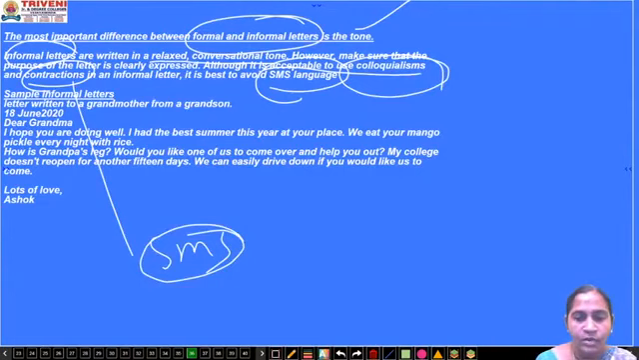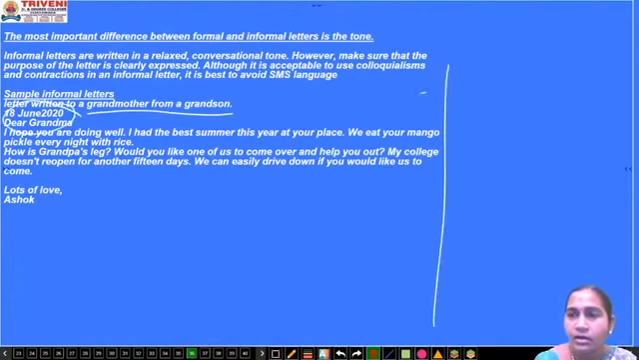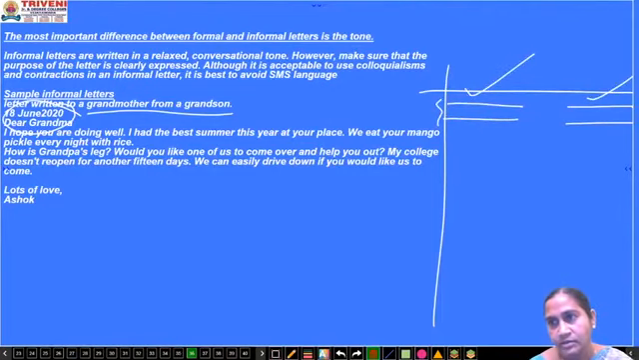Sample informal letters. A grandmother from a grandson. So just as I told you now, you have to write the date and place here. Suppose you write the date and place towards the left margin, it's also okay. Both are fine. I said in the beginning that it doesn't have any rigid rules and restrictions. If you want, you can go ahead with the right or you can go with the left margin.